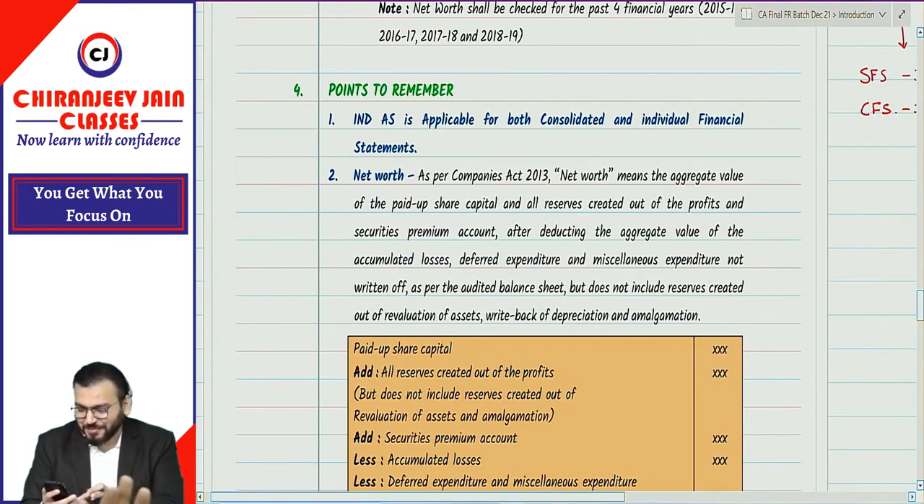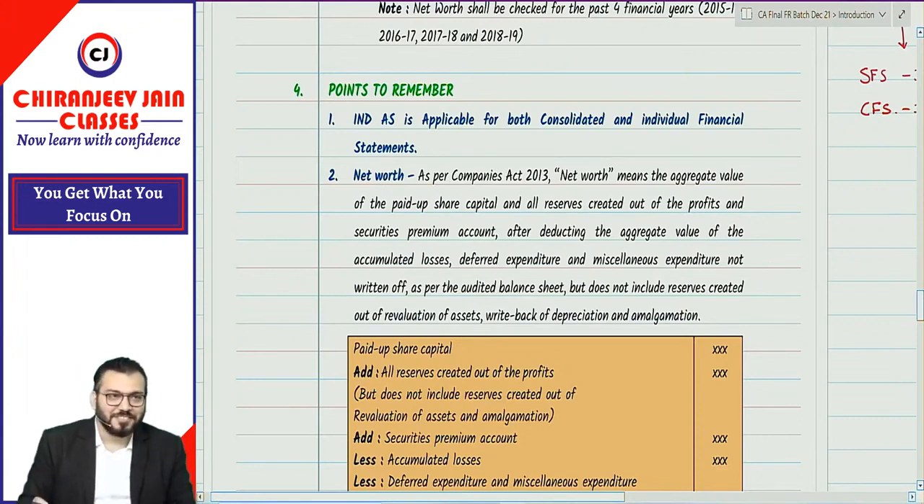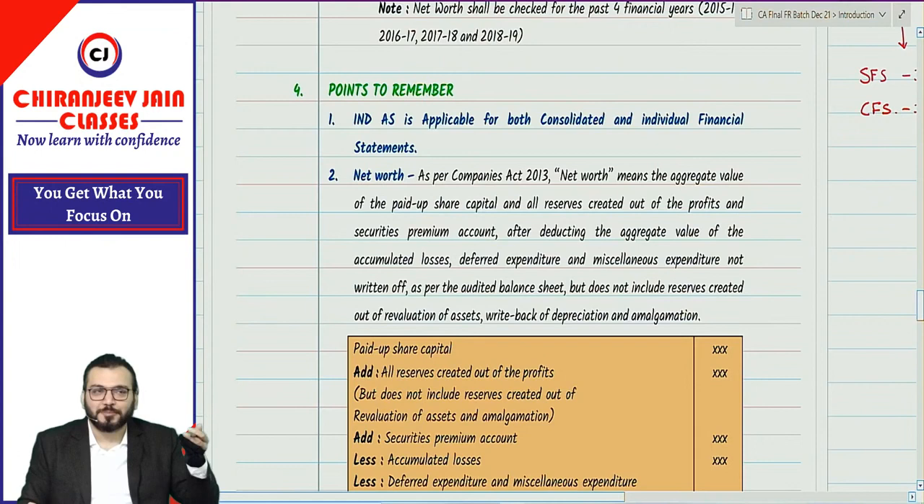This is not as per the Companies Act. Total assets minus total liabilities, this is as per FM you are saying. As per the FM subject, your FM teacher might have given this formula. FM is not based on the Companies Act. FM is not based on the Companies Act.